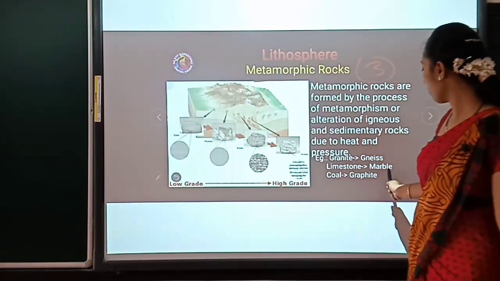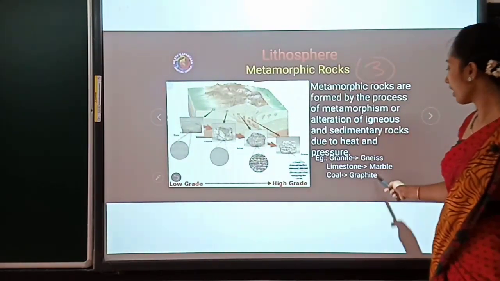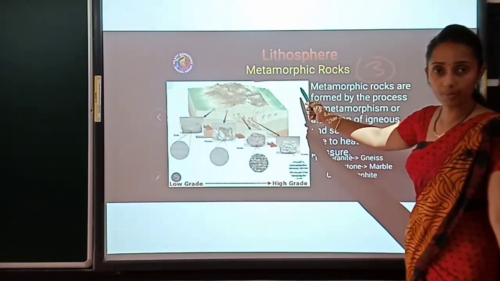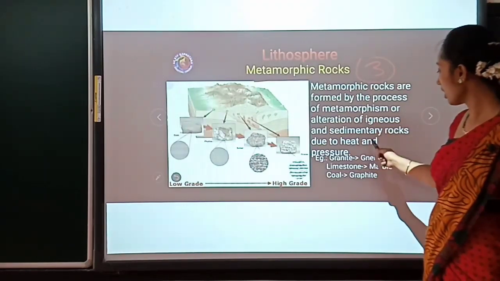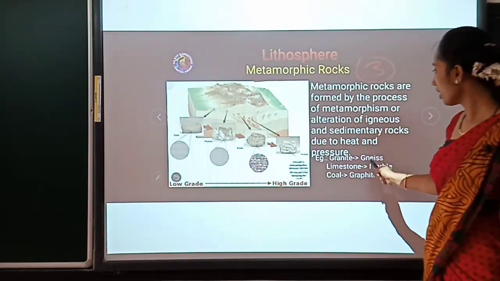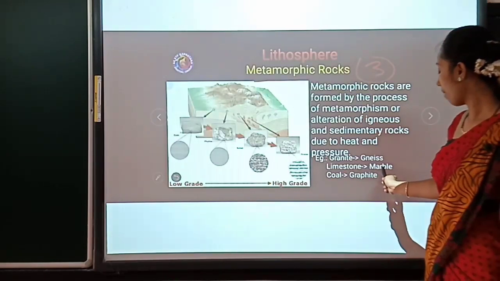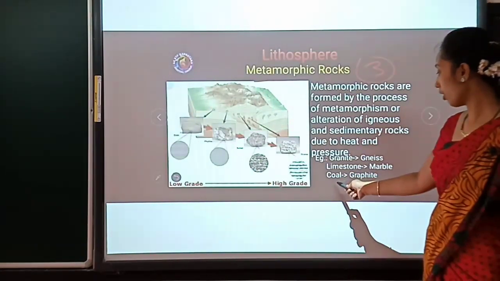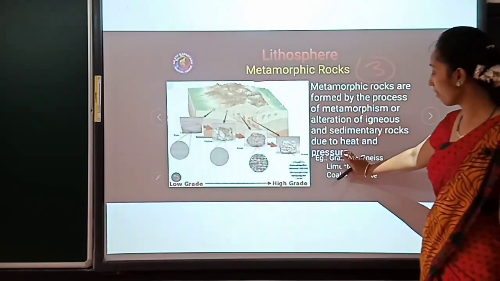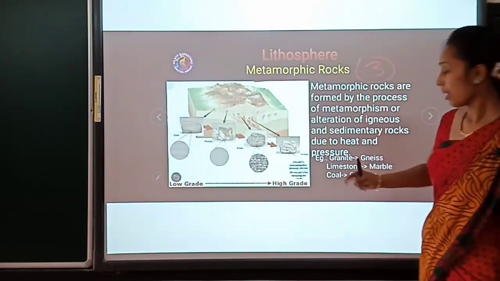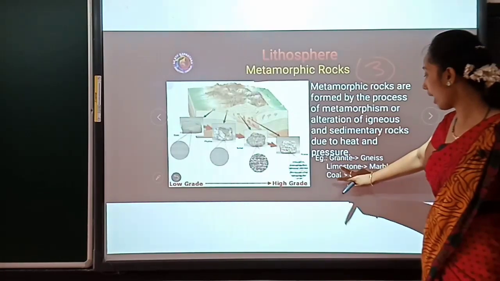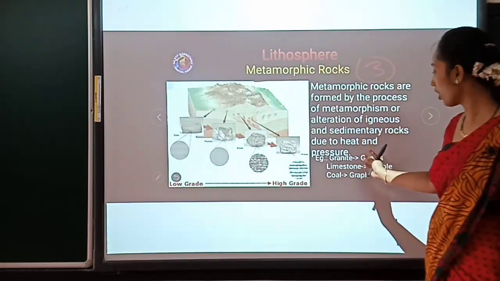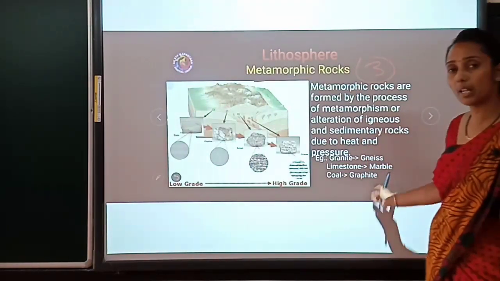So gneiss, marble and graphite we can consider examples of metamorphic rock, because gneiss is an alteration of granite, marble is the alteration of limestone, graphite is the alteration of coal, which are primary. Without any changes, primarily we get granite, limestone and coal, which are primary stones, which take alteration in the form of gneiss, marble and graphite.